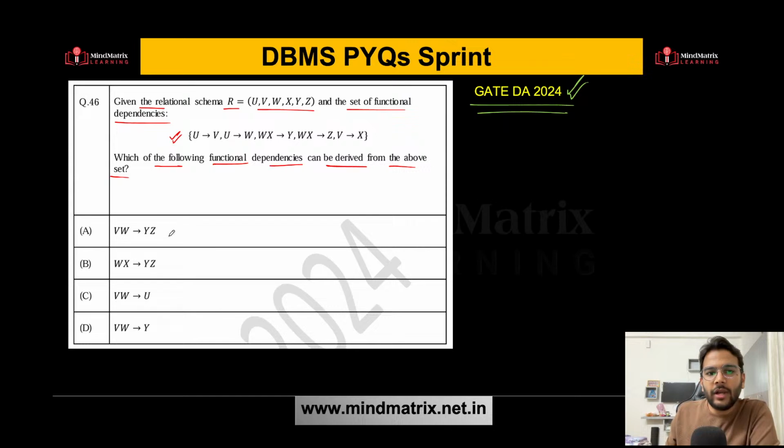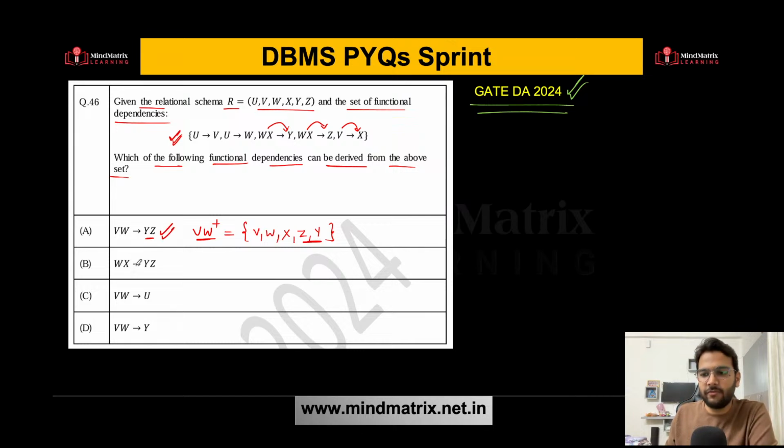Okay, let's see this now. So which functional dependencies can be derived from this particular set? Now how can we find out? Just simply find out the VW closure, and if I get YZ, then I can say yes, it can be derived. So if you find the closure of VW, we are getting V, we are getting W. Then what else? Using V, we can get X also. What else? Using WX, we can get Z also. Using WX, we can get Y also. So now, in the closure of VW, we are getting YZ, right? So yes, this can be derived.